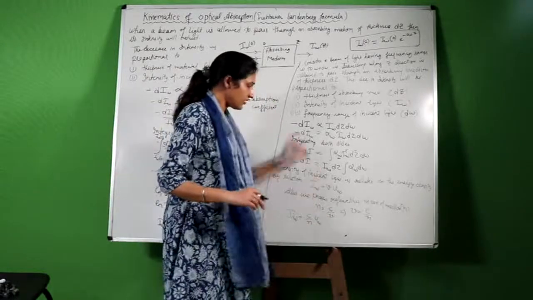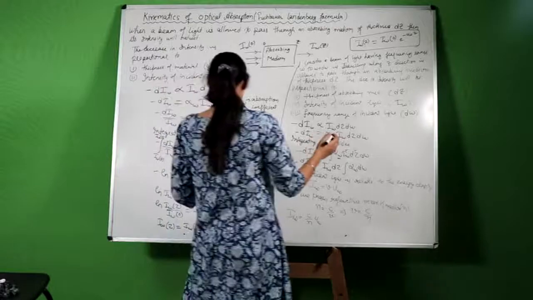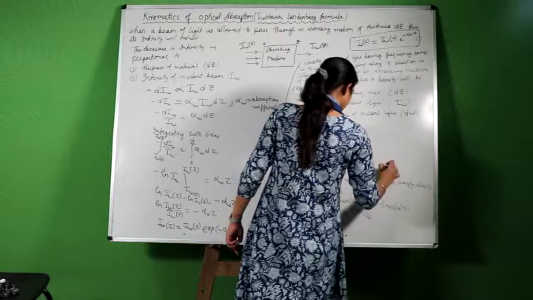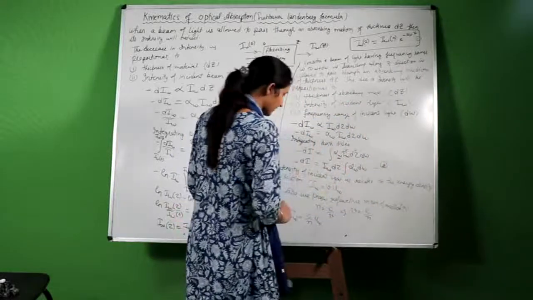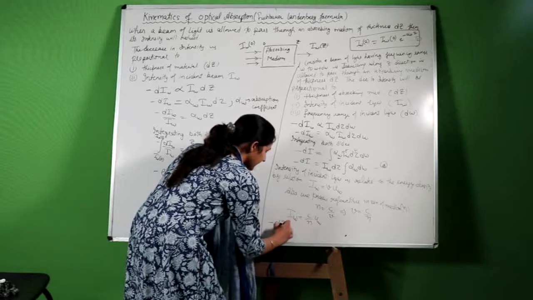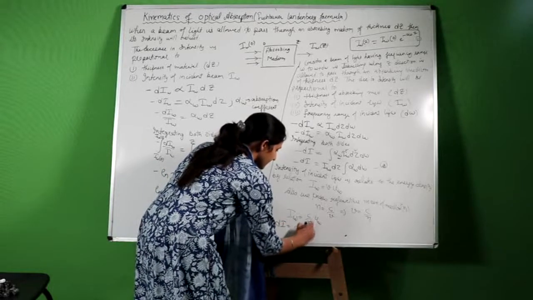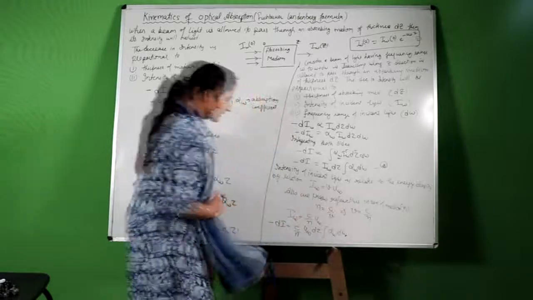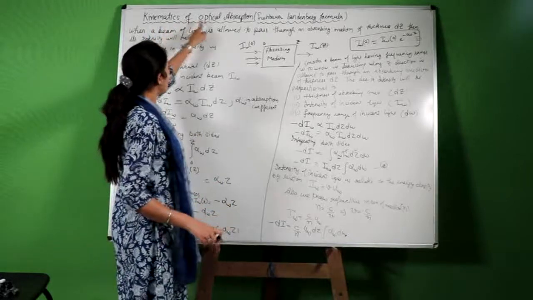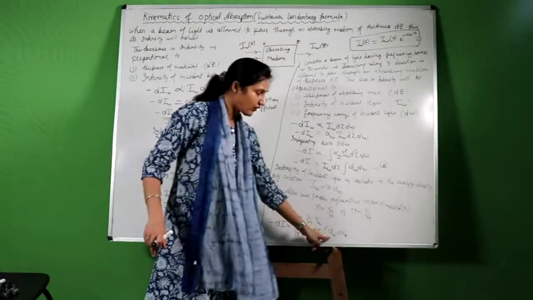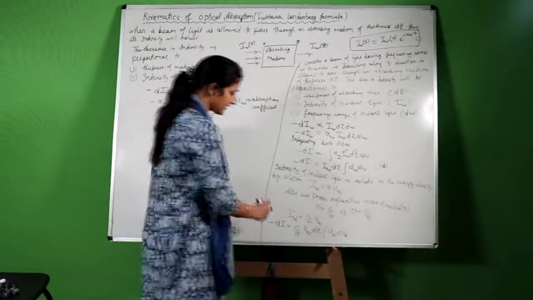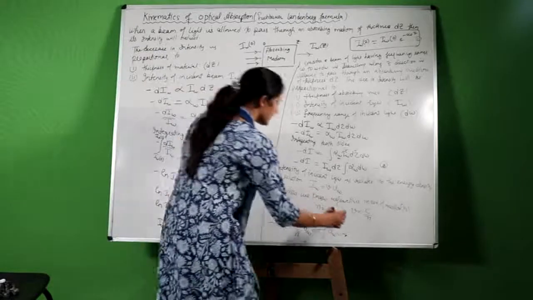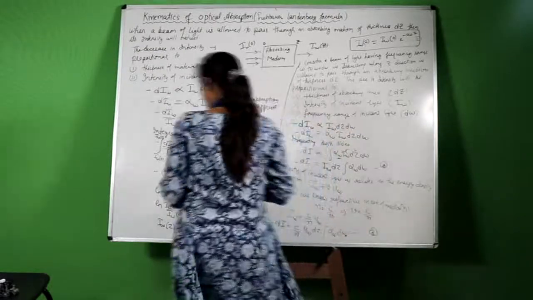Now substitute this value in the above relation. I will take this equation as the first equation and this equation as the second equation. Substitute this value in the second equation. What will we get? Negative of dI is equal to c upon n u omega dz integration of alpha omega d omega. Now the topic is kinematics of optical absorption. We have to find out the value of the absorption coefficient. This is your result, but we have not got the value of alpha omega here. Now we will consider this relation as the third equation.